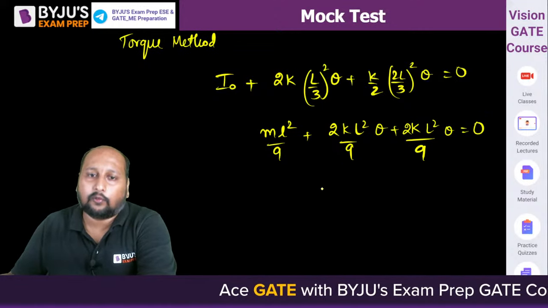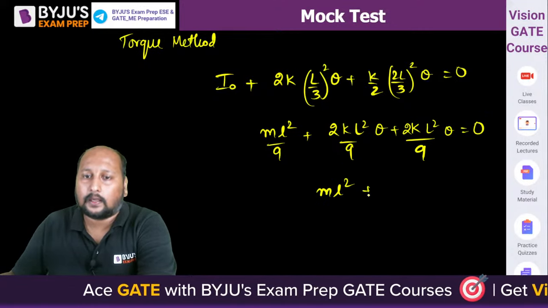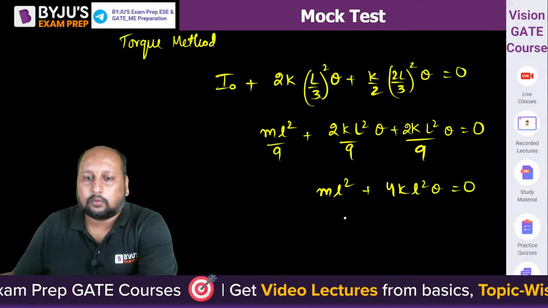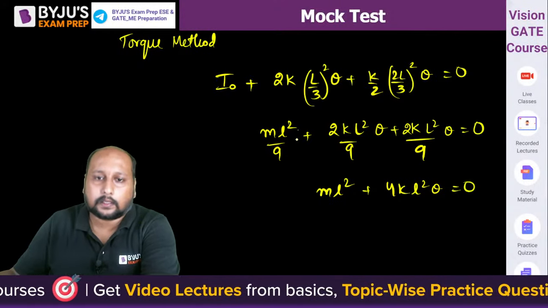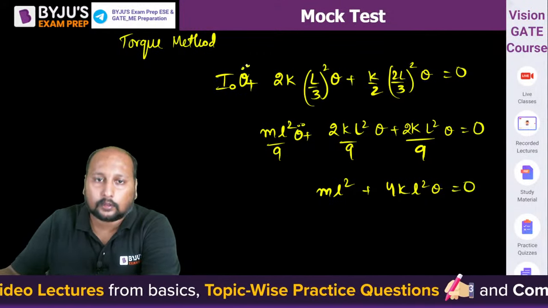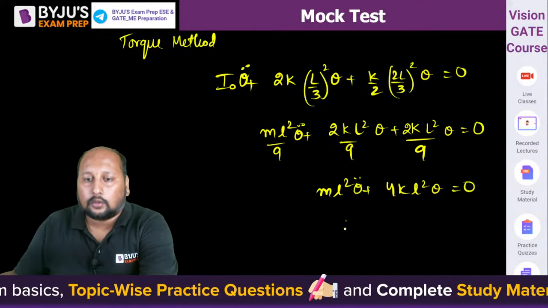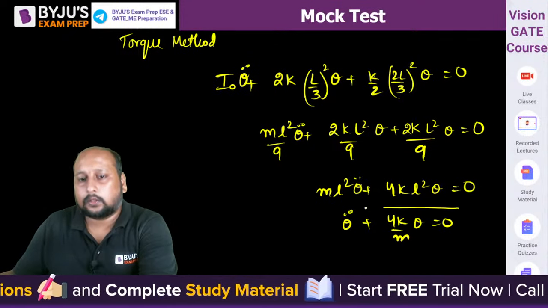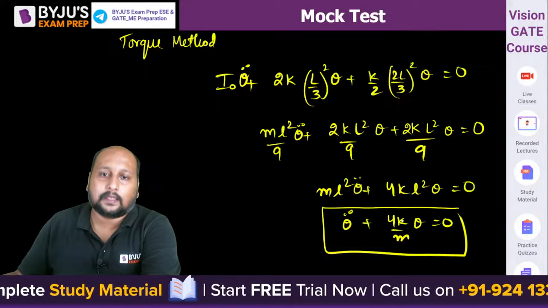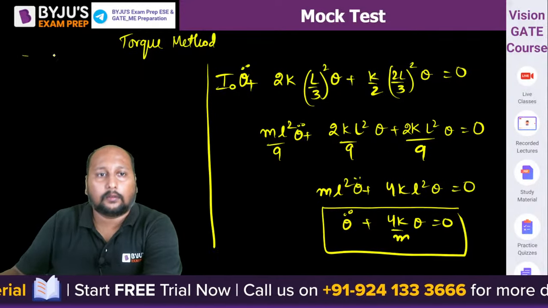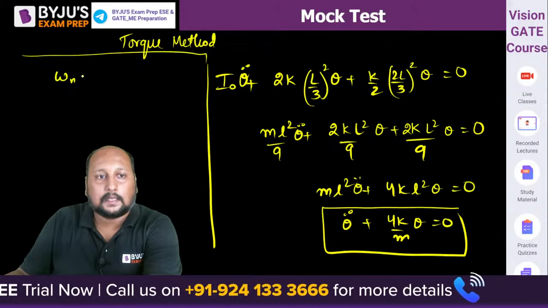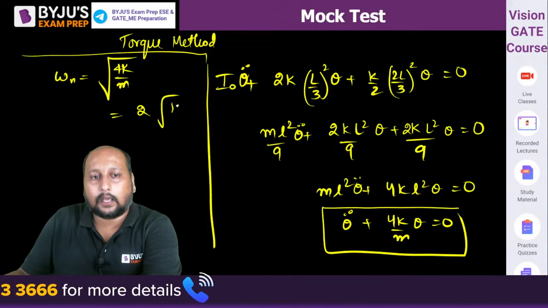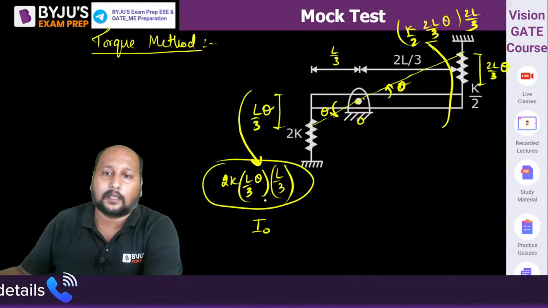So this is 4 by 9. So ml square plus 4k L square theta equals 0. Theta double dot plus 4k by m theta equals 0. And from here we can simply say omega n equals under root of 4k by m, or you can say 2 under root k by m is the angular velocity. That is option number B.